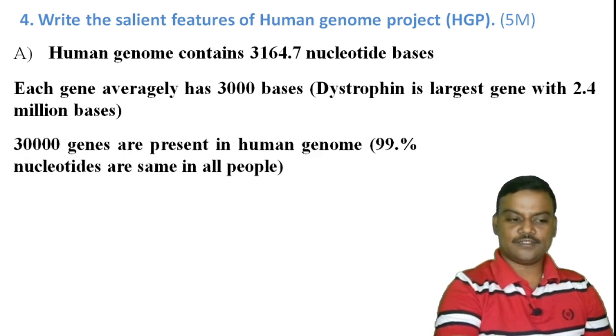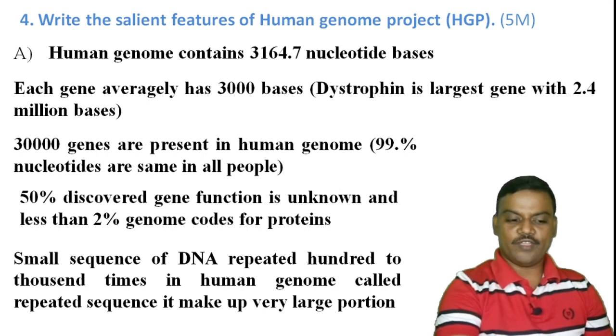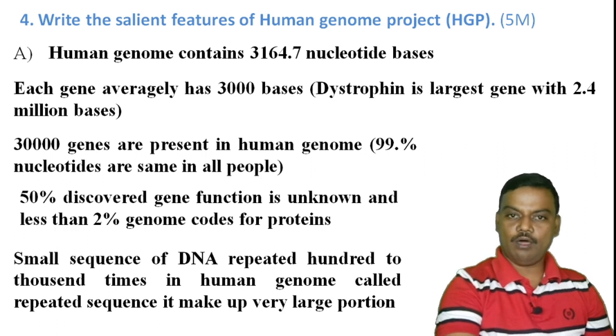The next point is 30,000 genes are present in the human genome. In this, 99.9% of nucleotides are the same in all persons. 50% of discovered gene functions are unknown, and less than 2% of the genome codes for proteins only. A small sequence of DNA is repeated 100 to 1000 times in the human genome. It is called repeated sequences. They make up a very large portion of the human genome.